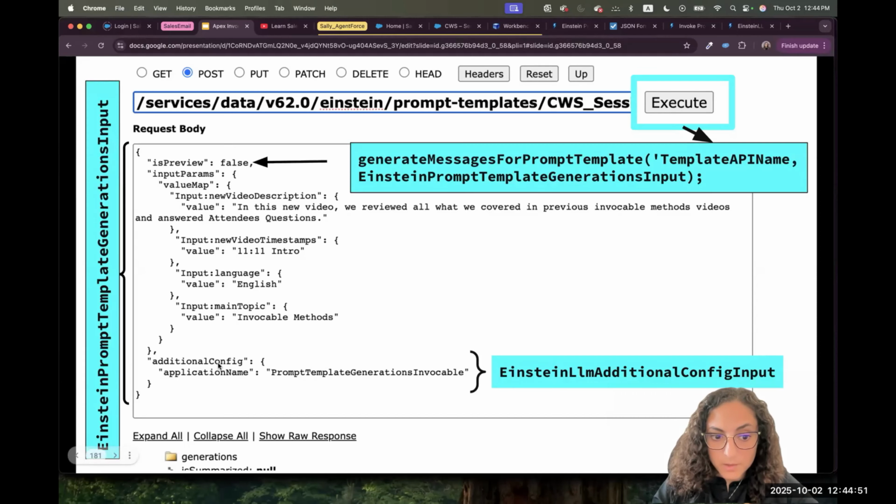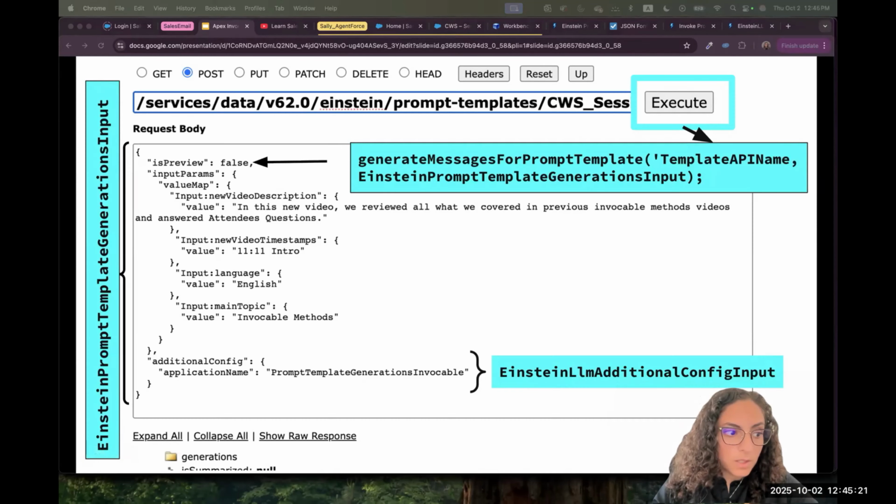Here it's key, additional configuration, curly bracket, that means it's an object. And then we have application name. This object in Salesforce is coming from a class called Einstein LLM additional config input. And again, I'm putting here in the screenshot the class names without the namespace. We have to use the namespace connect API, but just to make it a little bit shorter for you, I did it that way.